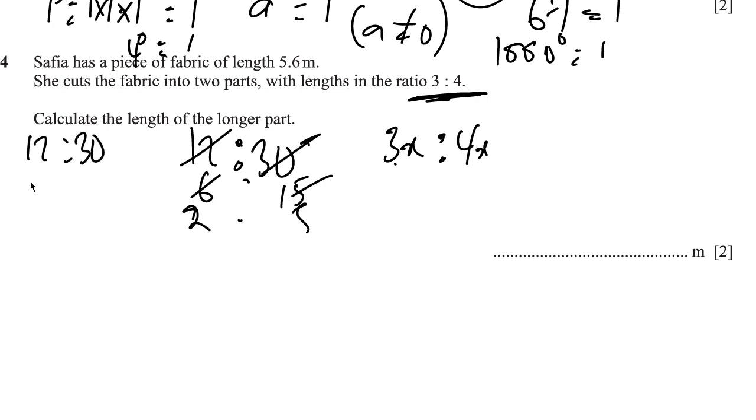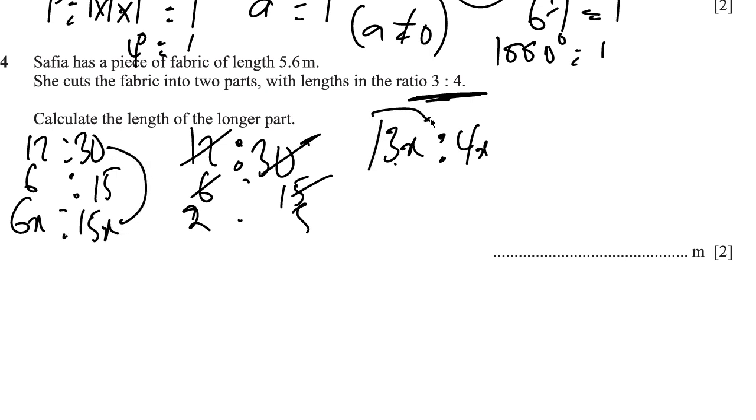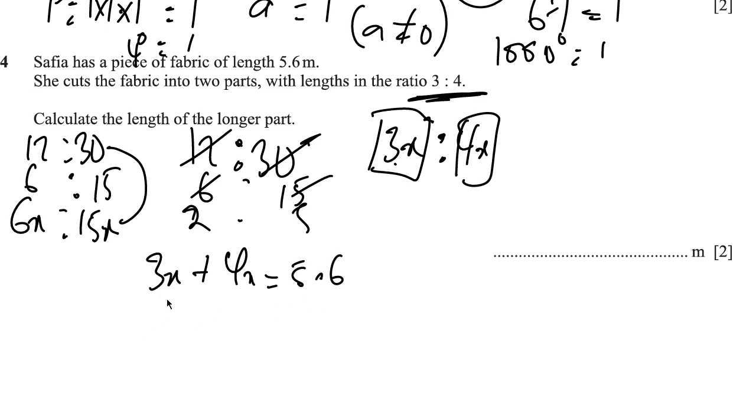So if we break this down, it's going to be 6, and then this is going to be 15, right? So we could actually say that originally it was 6x, 15x. You get that? So 3x was the original length, 4x was the original length. So the sum of the lengths, 3x plus 4x, is going to be equal to 5.6, right? You get that? So 3x plus 4x is 7x, and then 5.6.